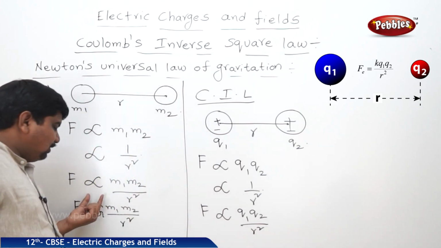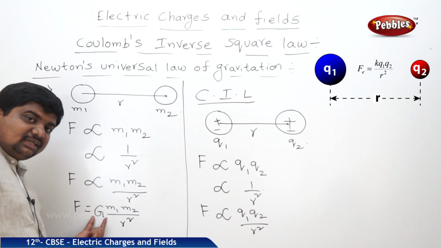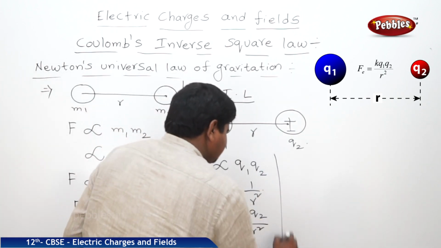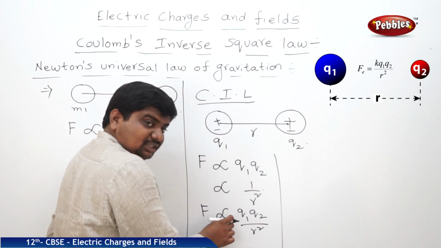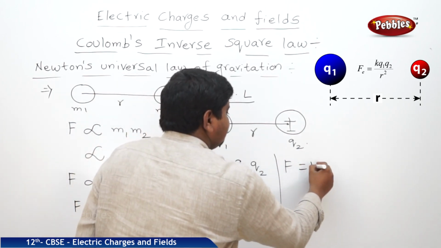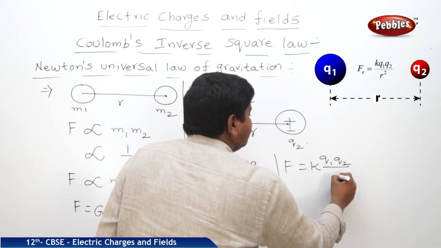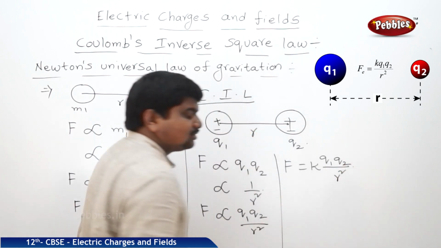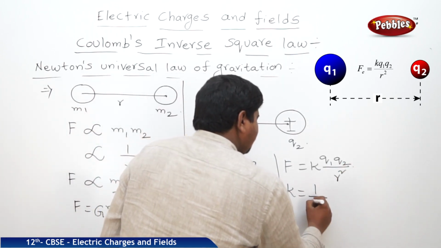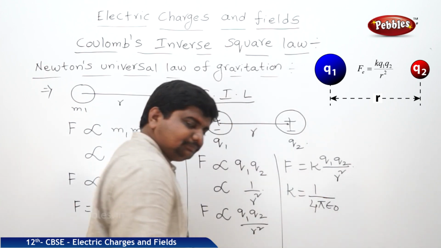In Newton's law, after removing the proportionality constant, we replaced it with G, the universal gravitational constant. As well, after removing the proportionality constant in Coulomb's law, it will be like this: F is equal to K Q1 Q2 by r square. What is this K? K is 1 by 4 pi epsilon naught.